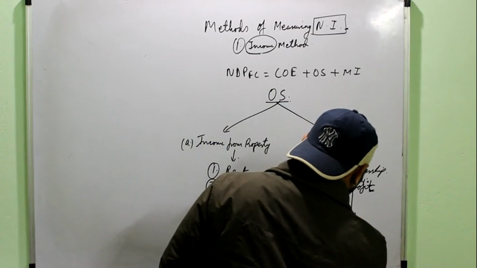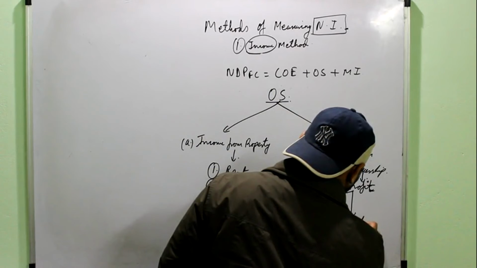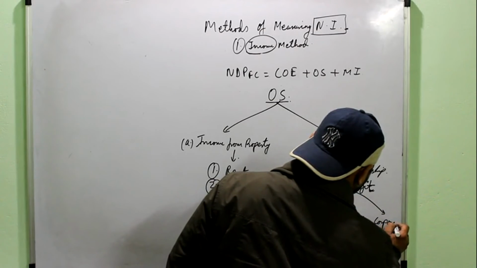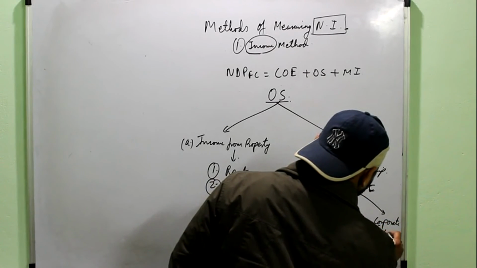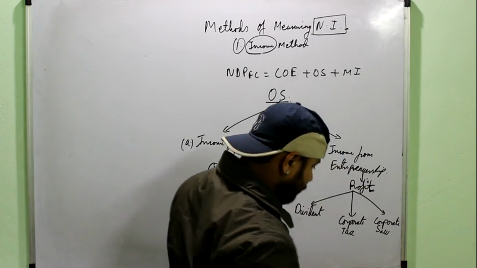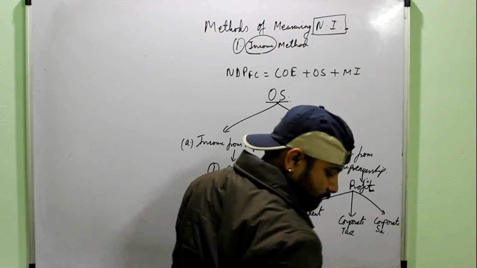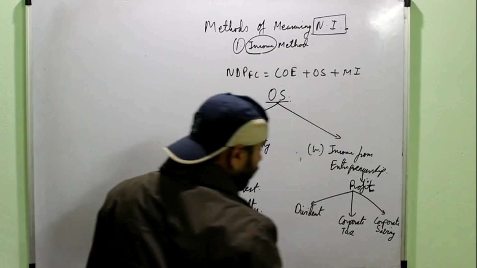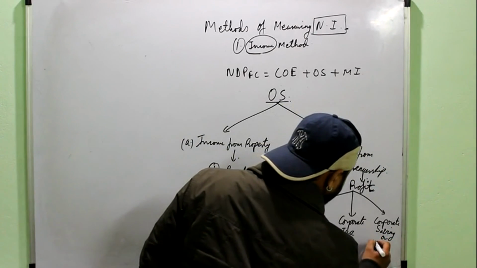Second is corporate tax. Third is corporate saving, which is also known as retained earning.